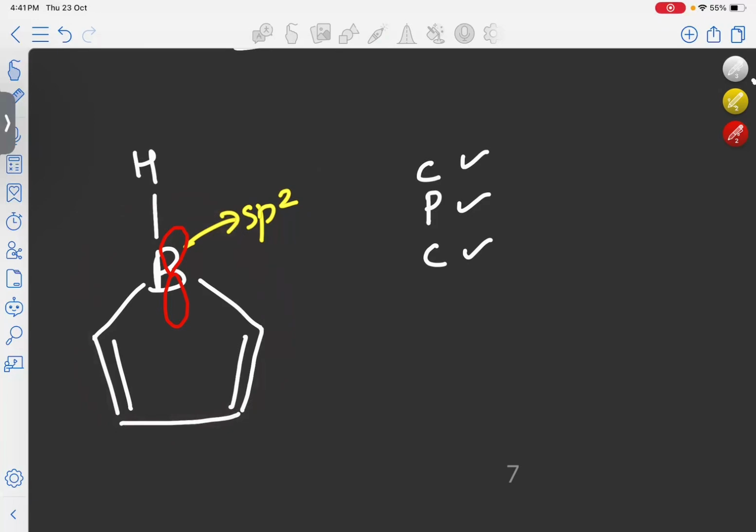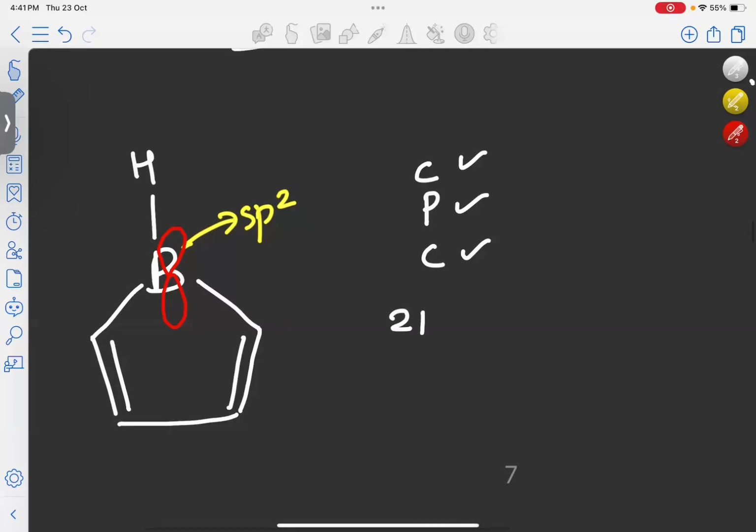Now we need to know whether it is aromatic or anti-aromatic. For that, we need to find out the number of electrons in this molecule which are able to take part in the delocalization. So we need to count the number of electrons in this molecule. Here in this molecule, 2 pi bonds are taking part in the delocalization. So 2 pi bonds, and in boron, there is a vacant p orbital.